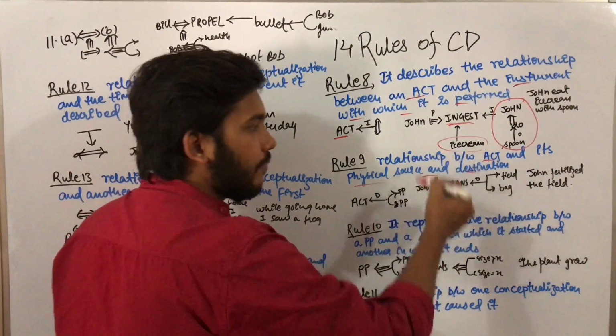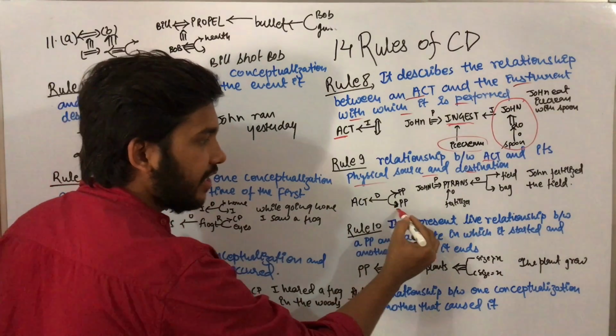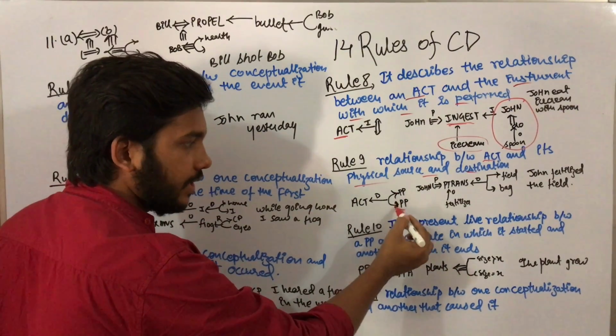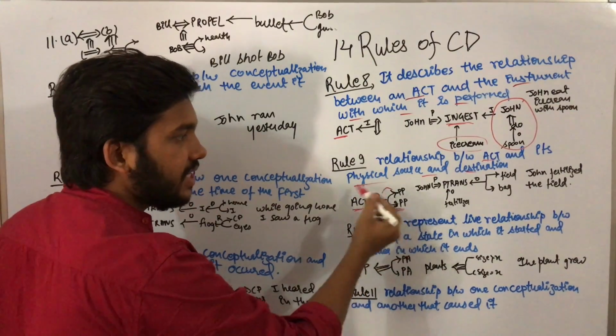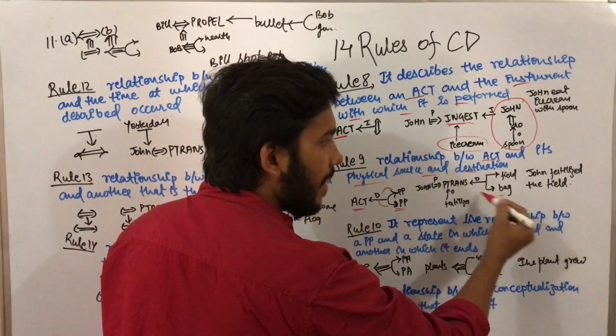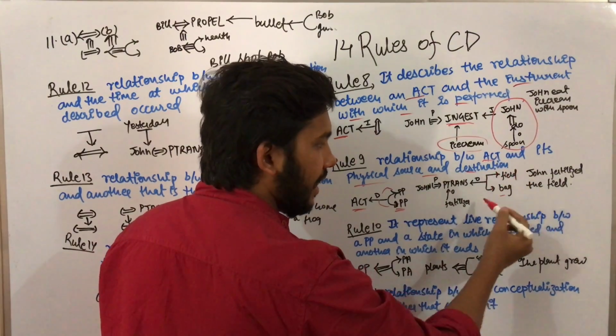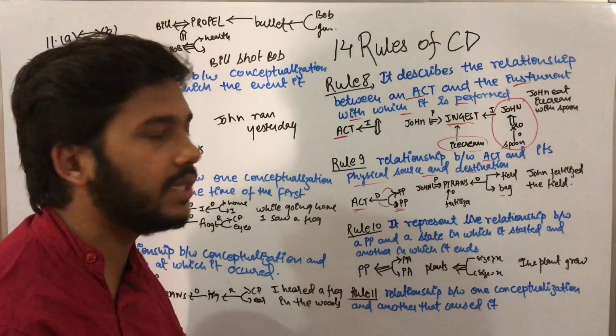So for such a statement, we are going to use Rule 9, in which a PP, a real world object, goes to another real world object, and an action is being performed. Here, from bag to field, fertilizer is being applied. Fertilizer is present in the bag.